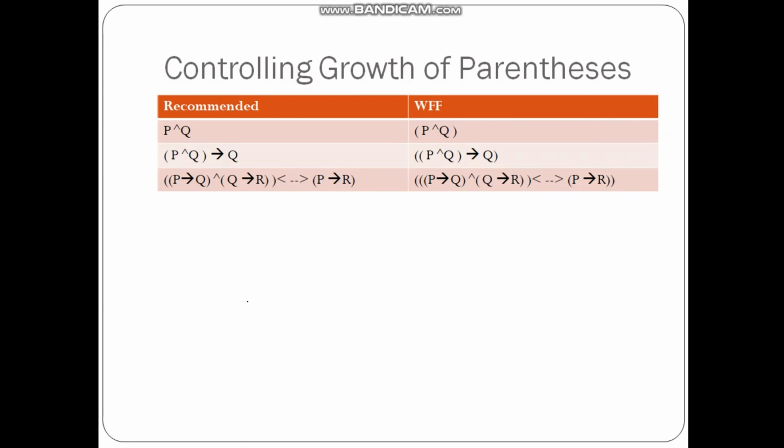But for generalized purpose, we generally exclude the outermost parenthesis. If you have only one bracket, you can exclude it. This is also valid. So the outermost one can be excluded, and generally it can be used in this way.